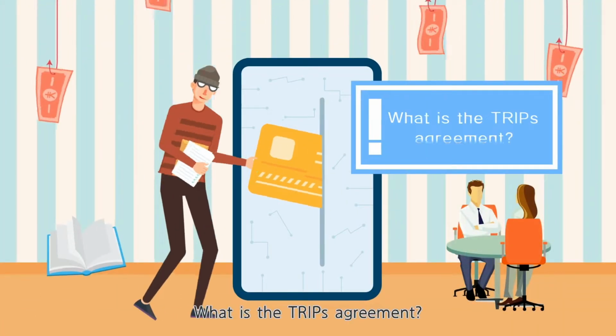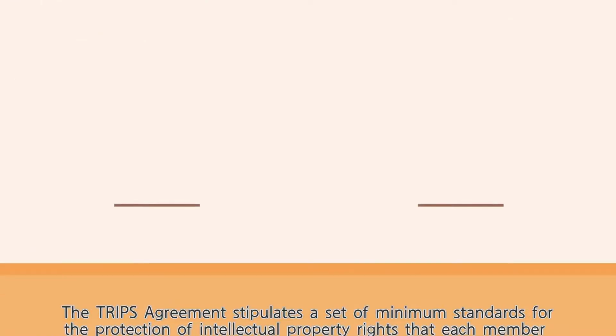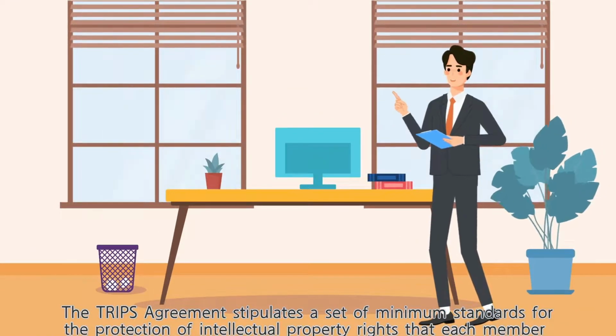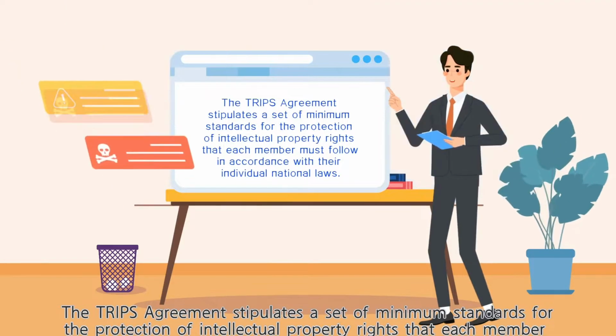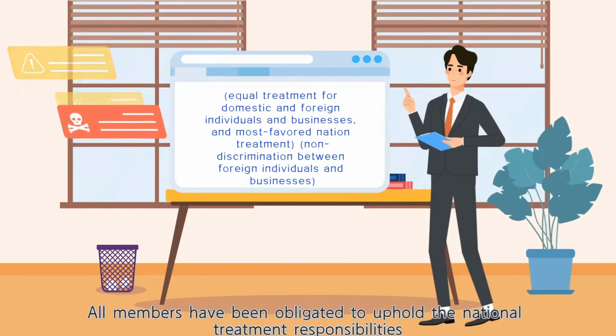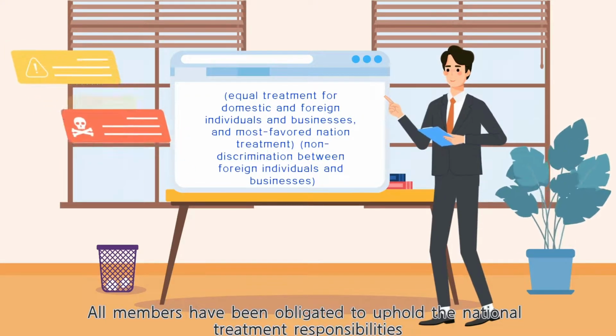What is the TRIPS agreement? The TRIPS agreement stipulates a set of minimum standards for the protection of intellectual property rights that each member must follow in accordance with their individual national laws. All members have been obligated to uphold the national treatment responsibilities.